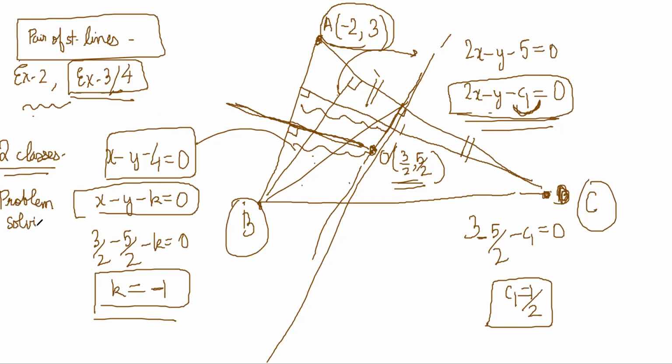Next 2 weeks we'll be doing straight lines. Maybe in the second class I will do the pair of straight lines. The next class will be just normal straight lines doubts and questions. And the class after that I'll finish pair of straight lines. And after that we'll go on to circles and all.